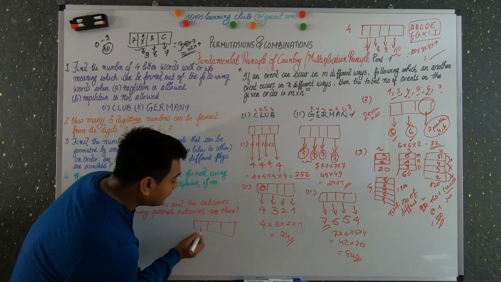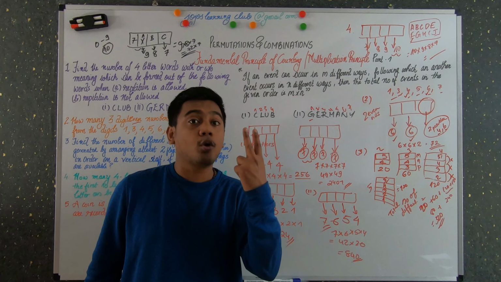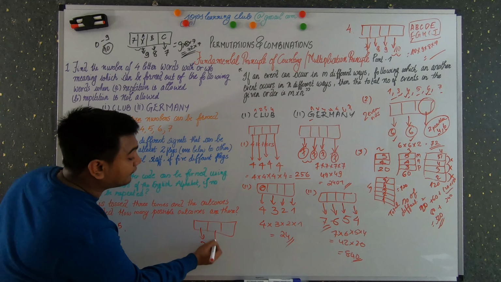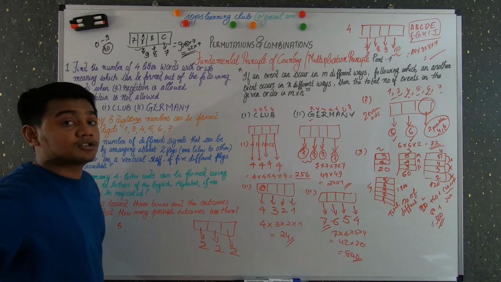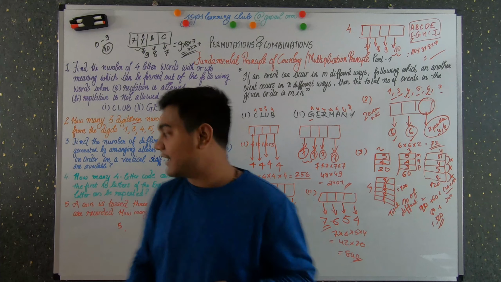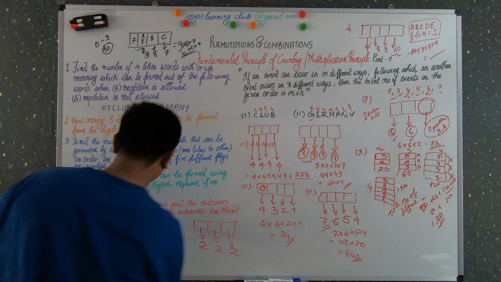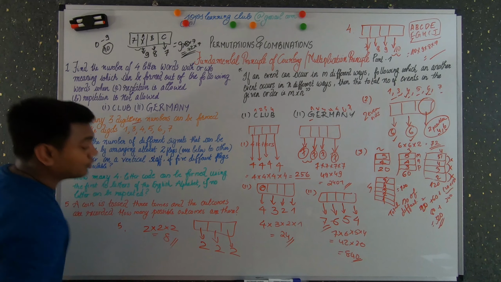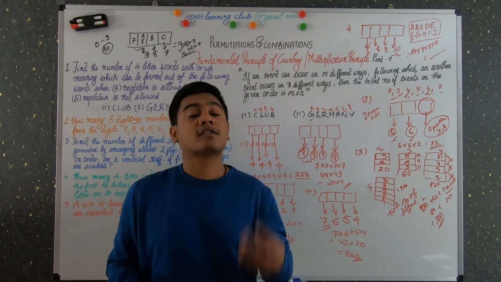For the first toss you have only head and tail, right? So you have 2 possibilities for each coin. For the first you have 2 ways, for the second again 2 ways, and for the third event also 2 ways. So what is the total number of possible outcomes? That is just multiplying all these events together. That is 2 into 2 into 2, that is 8. So there are 8 possible outcomes when a coin is tossed 3 times.